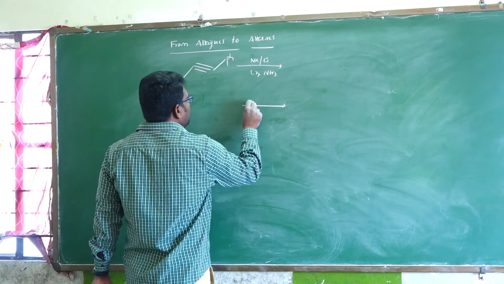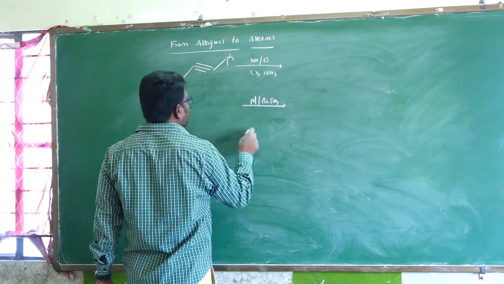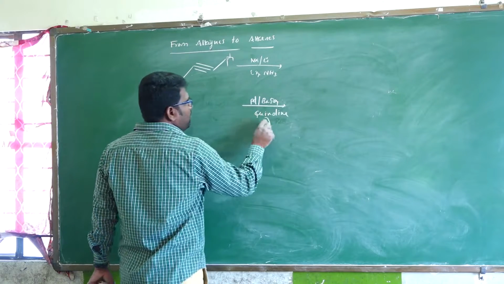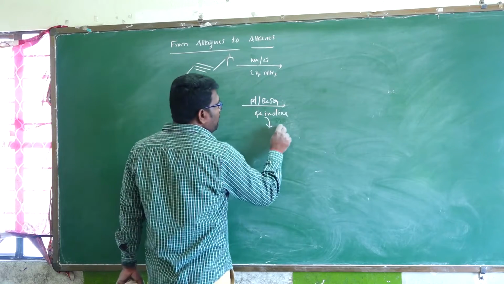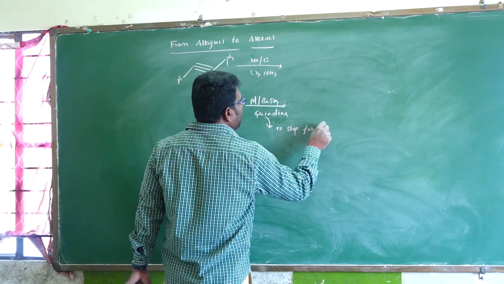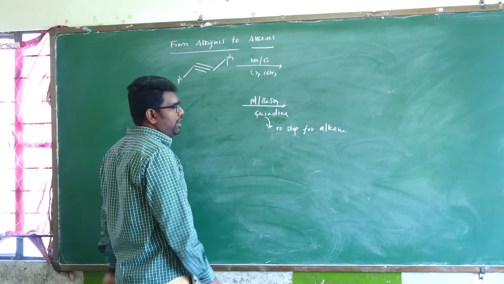And another one is palladium with barium sulfate, same reactant, with quinoline. What is the use of quinoline? To stop the reaction at the alkene. The reaction is stopped at the alkene only.